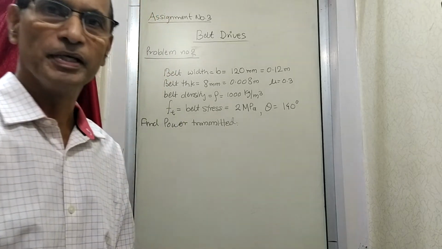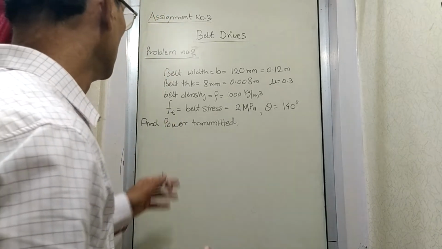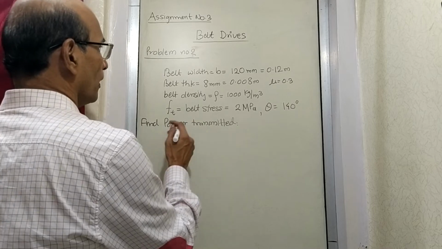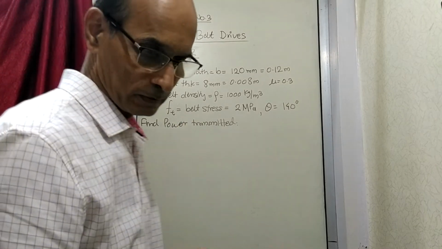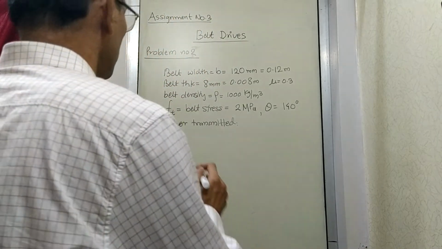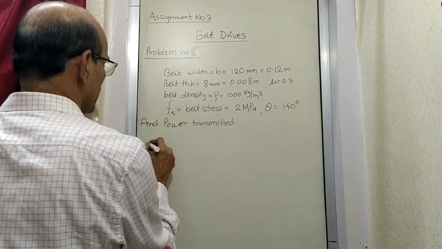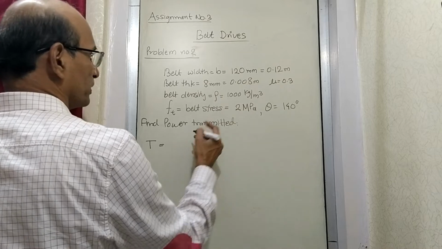So how do we go about it is like this. Let's first find out the maximum tension the belt can withstand. So I'll write here T, that is the tension it can withstand.